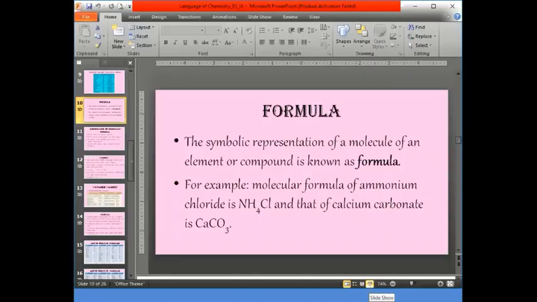Amen. So, children, now we are going to learn about formula. So, what is a formula we must know? Before this, we have already learnt about what a symbol is. Already we have learned. So, what is a formula we are going to learn? What is a formula?